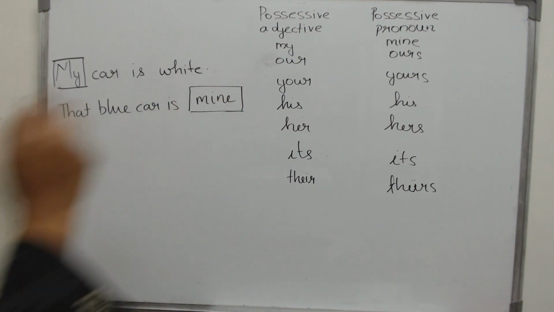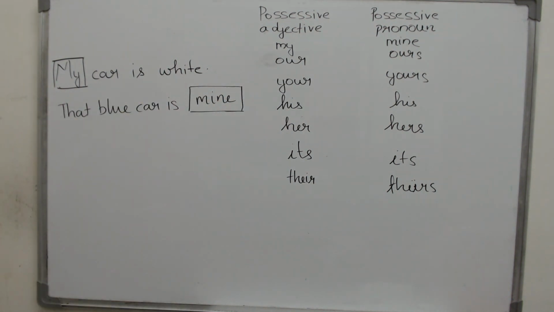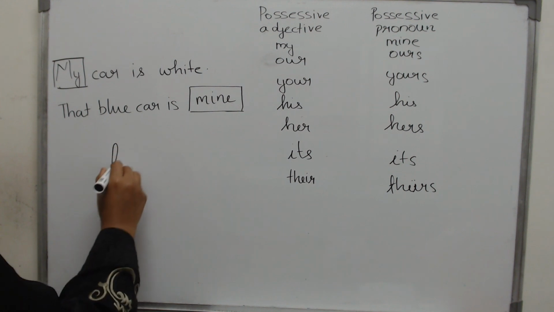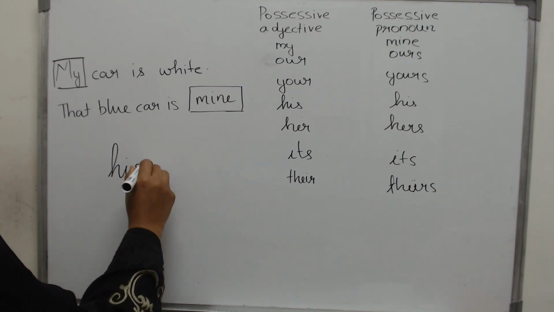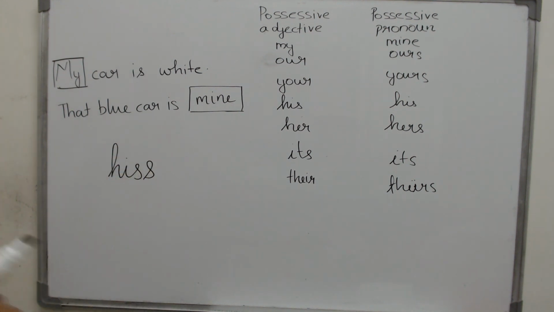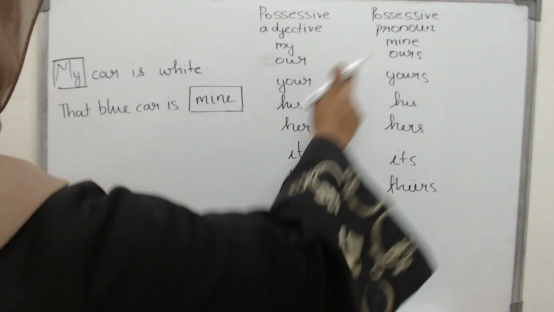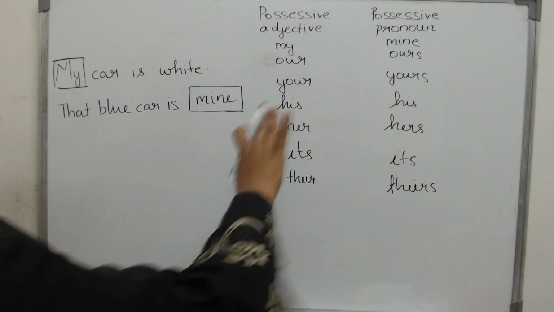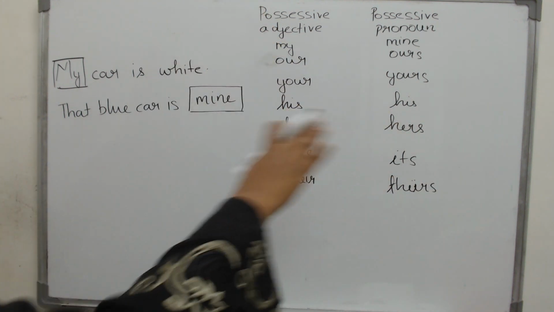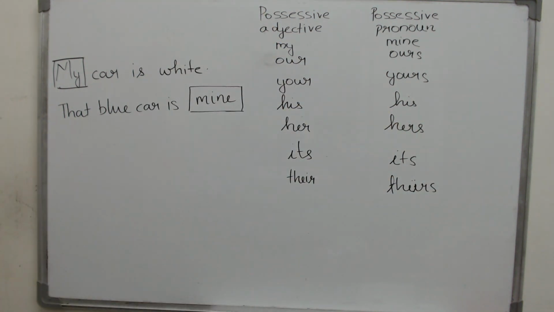That blue car is yours. That blue car is hers. But do not add it to his. If you add one more S, then it is the sound that the snake makes. The snake's hiss. We don't want that. So my is mine and his is his. That's all. And all the others, just add an S to it and then we are done.